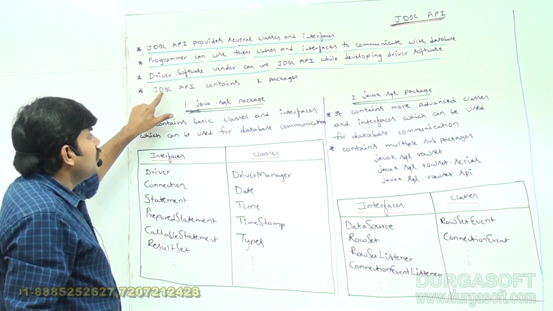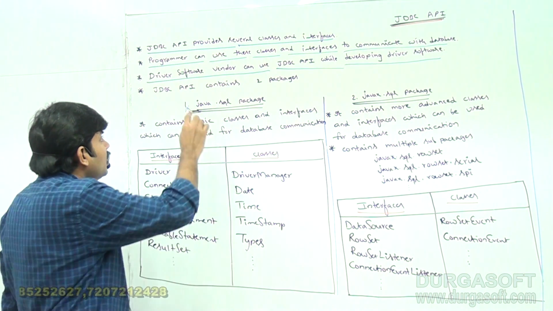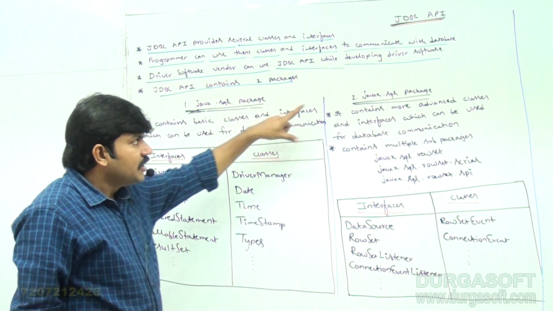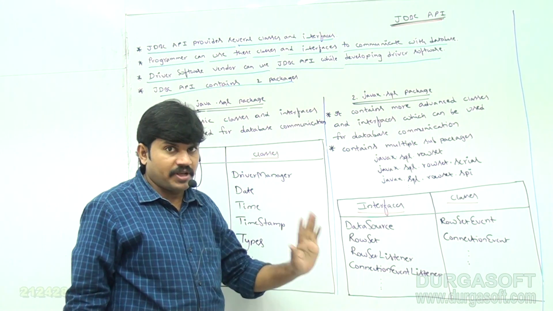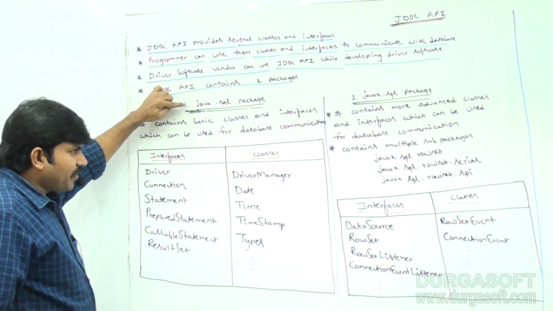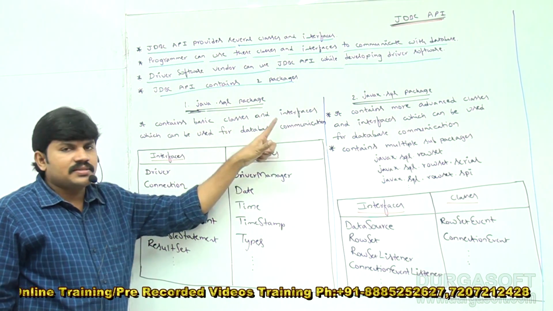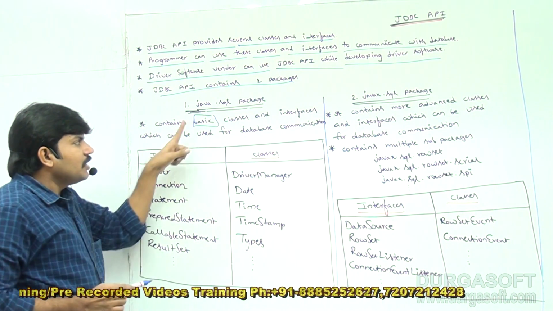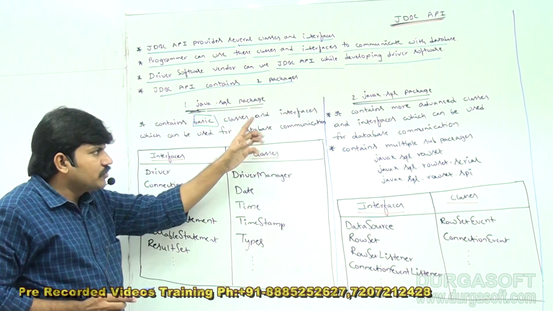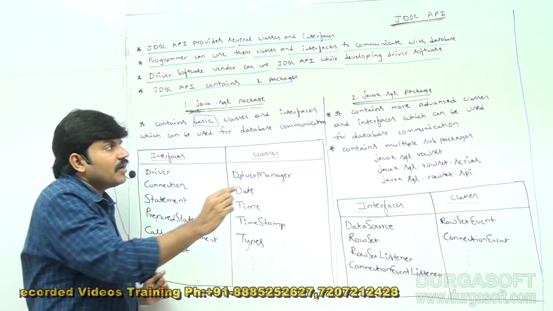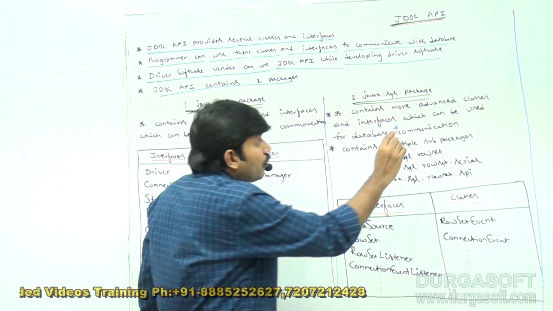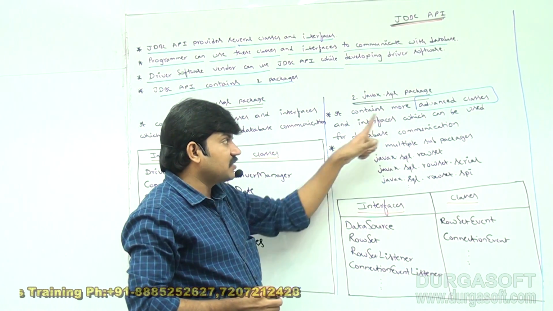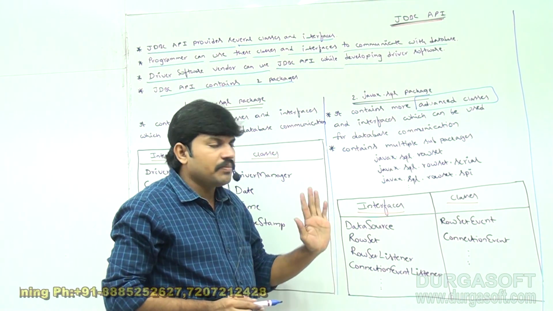Next, JDBC API contains how many packages? Two packages. The first one is java.sql package, the second one is javax.sql package. Java.sql package contains basic classes and interfaces which can be used for database communication. But javax.sql package contains more advanced classes and interfaces which can be used for database communication.